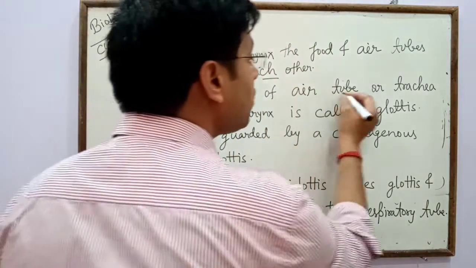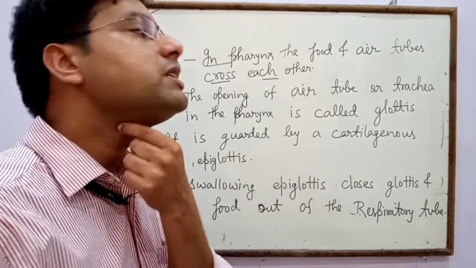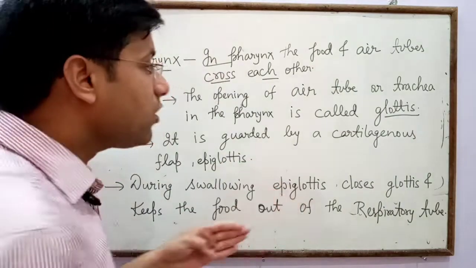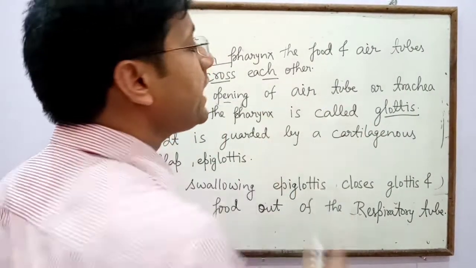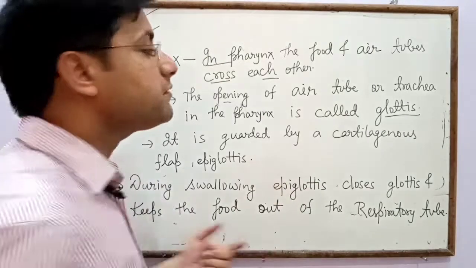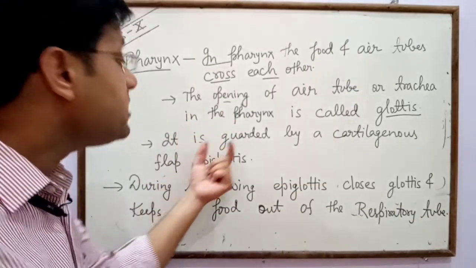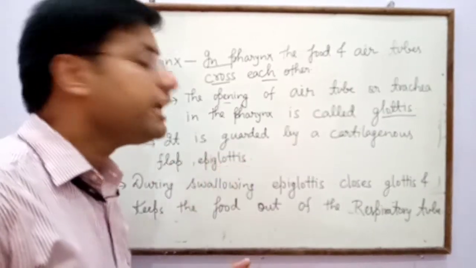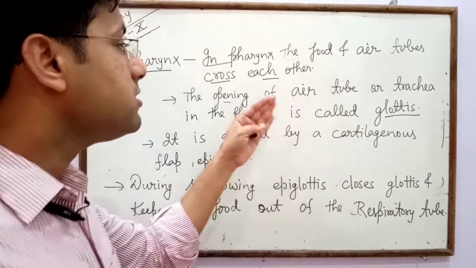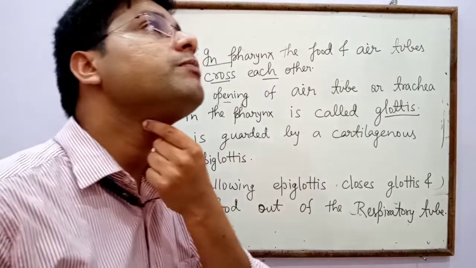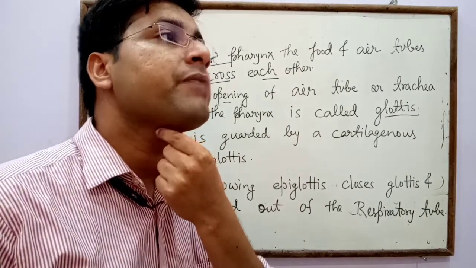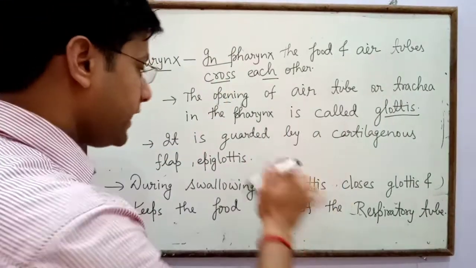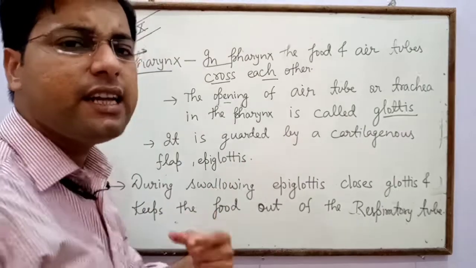The opening of the air tube, or trachea, in the pharynx is called the glottis. The glottis is the opening of the trachea in the pharynx, and it is guarded by a cartilaginous flap called the epiglottis.